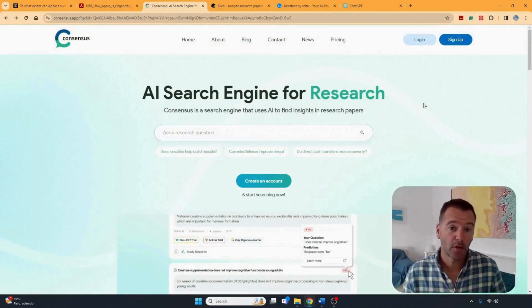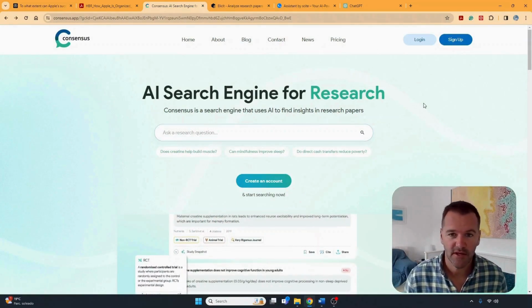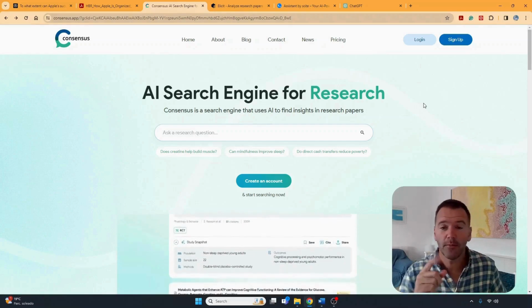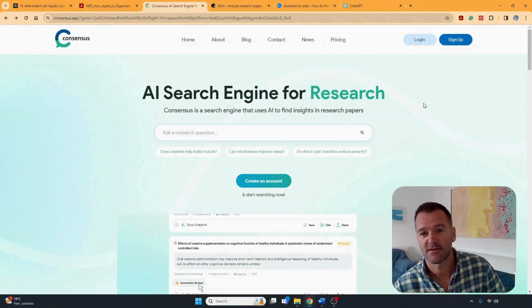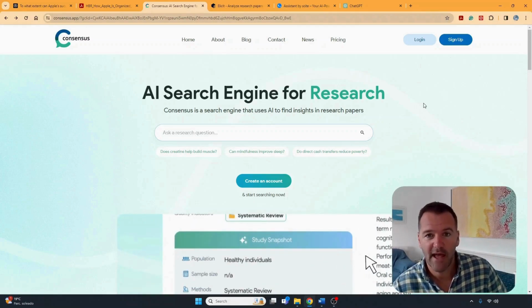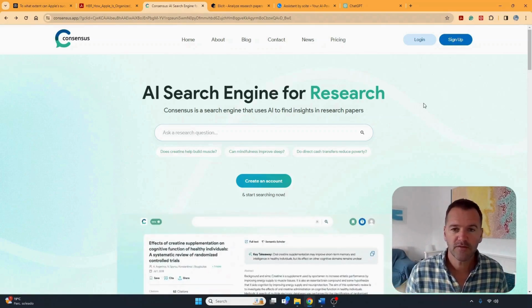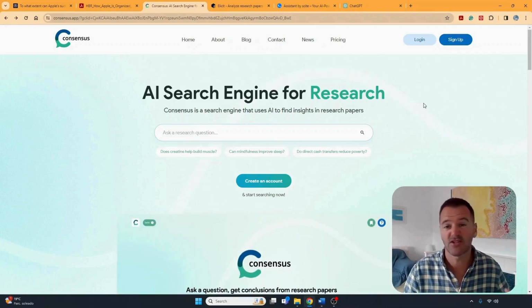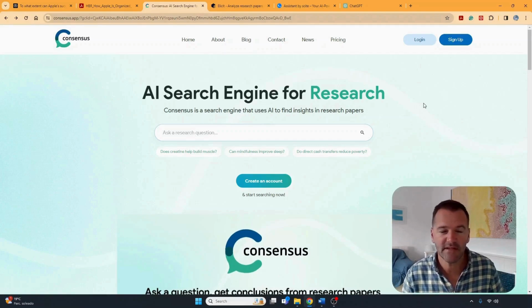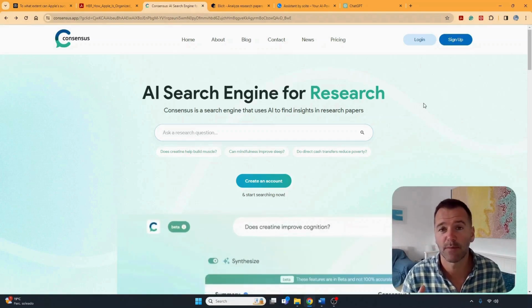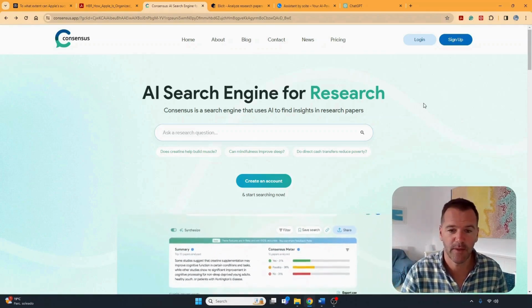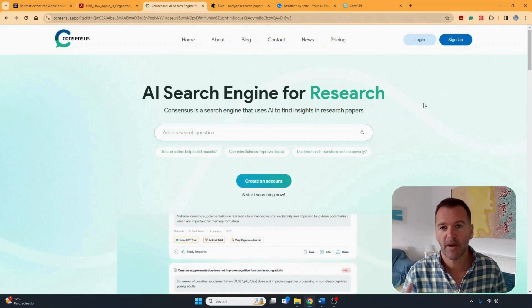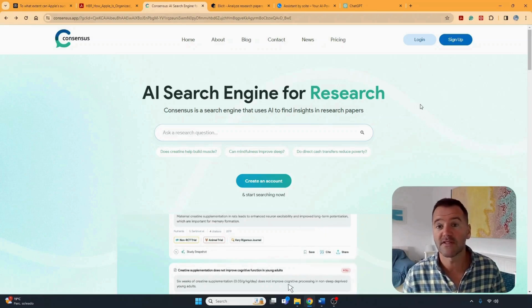Okay, so the next AI I want you to use, or you should be using, I believe, is, well, you heard me use the word before, Consensus. And that's the name of this AI app. Whereas we use Perplexity to find out the general consensus, taking us to just articles people have written, we now need to get serious, as it's the extended essay. It needs to be based on scientific research and research papers. So this is a great app for that. This is going to give the consensus by searching through all of those research papers.